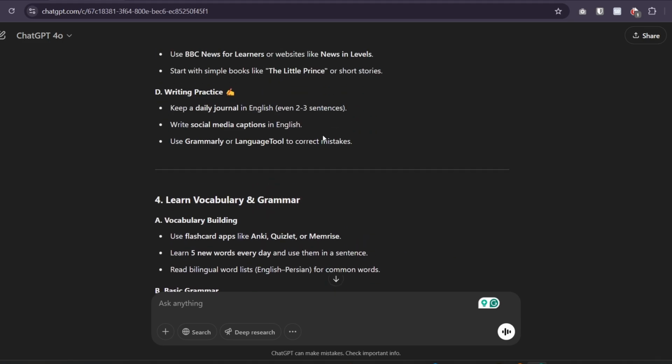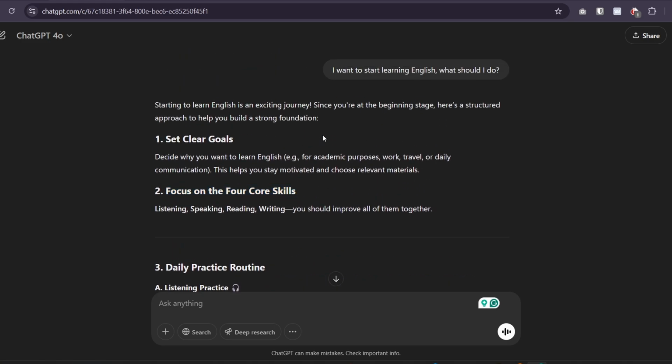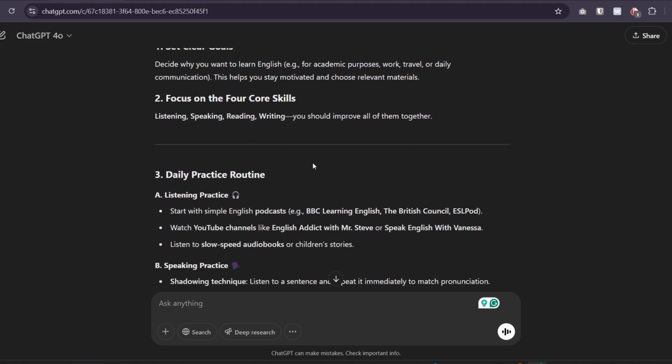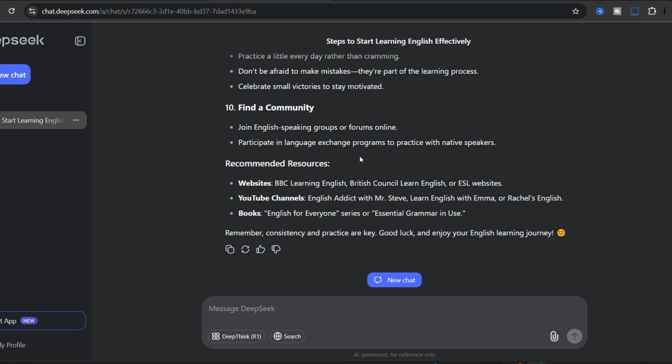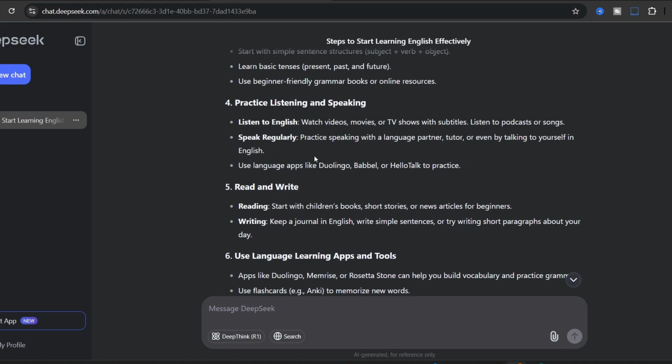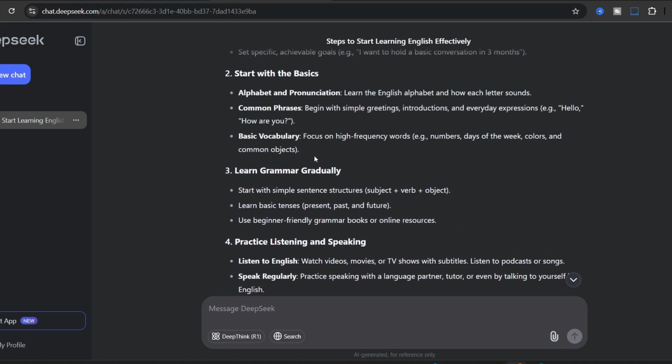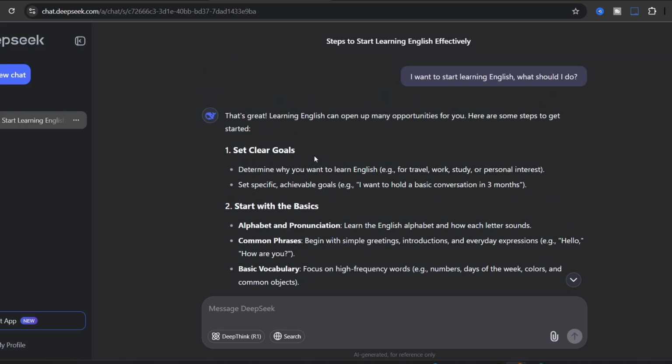Okay, in relation to DeepSeek, I prefer this answer. It's more suitable for me, and I like this one more than DeepSeek. But DeepSeek is good too. I cannot deny it. But in general, I prefer the ChatGPT answer for my question rather than DeepSeek.